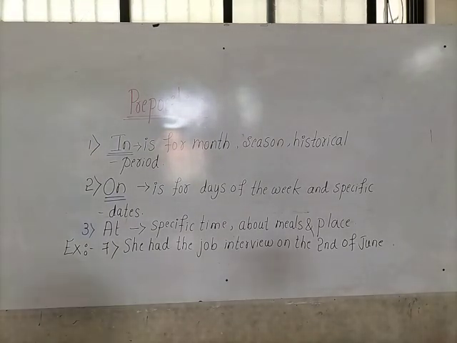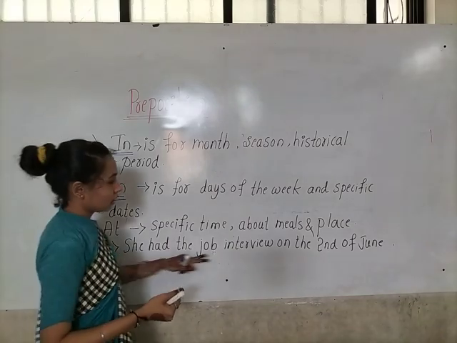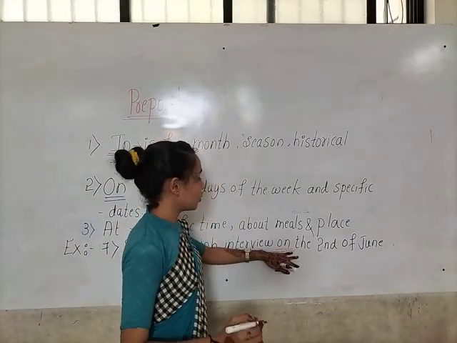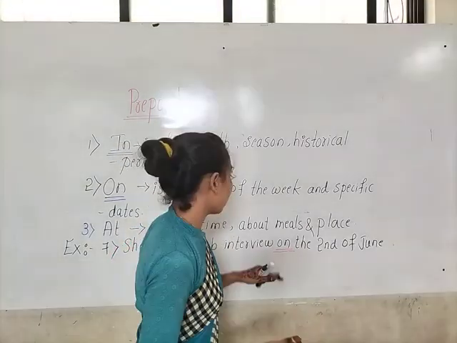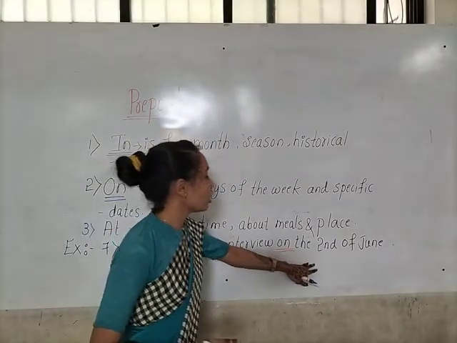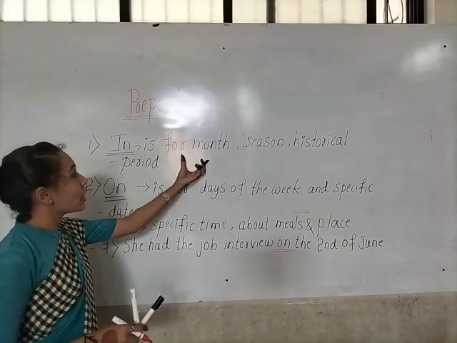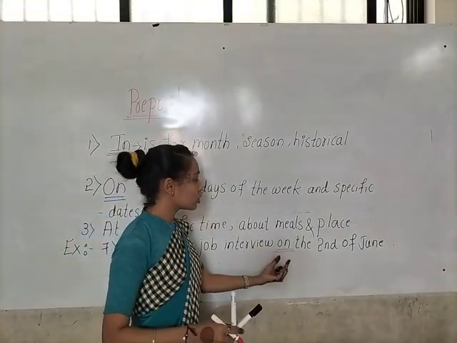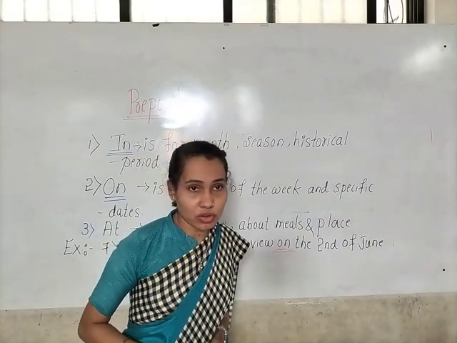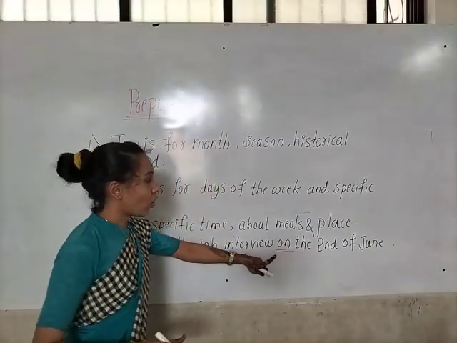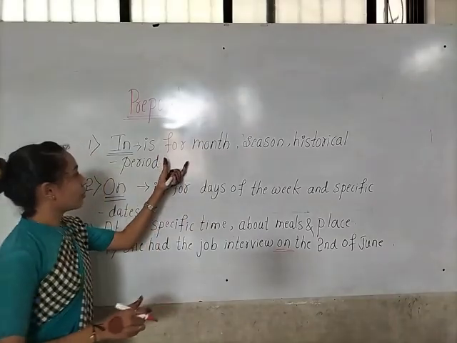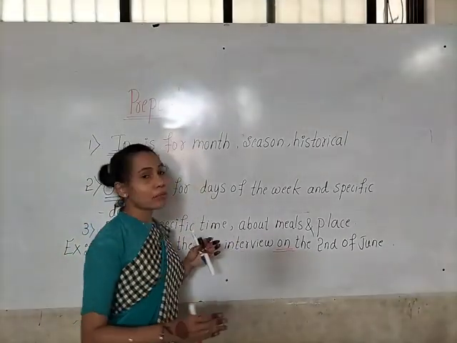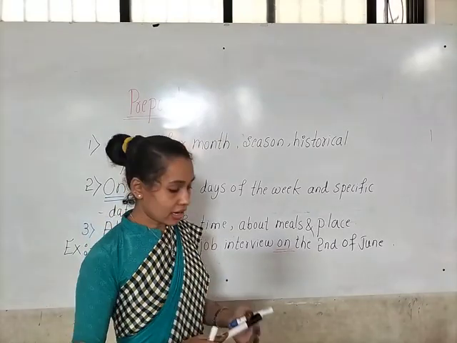Okay children, so here, can you see children what we have used here? Here we have used on preposition. So why we have to use on here? Because we are talking about a specific date in the month. When we are talking about specific dates, we have to use on preposition. So on is here showing the relationship between one thing with another thing.